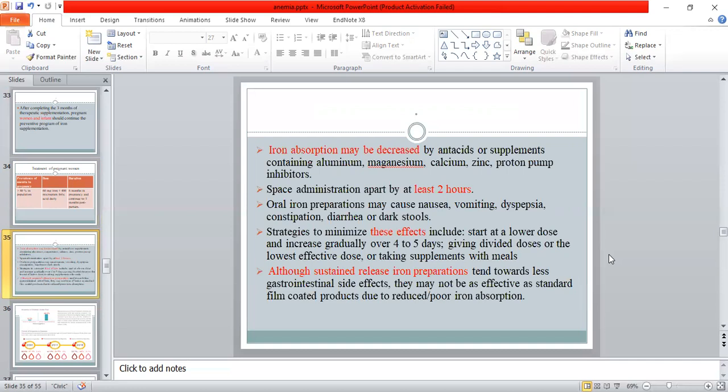Strategies to minimize these effects include starting at a lower dose and then increasing gradually over 4 to 5 days, giving divided dose or the lowest effective dose, or taking the supplement with the meal. And although sustained release iron preparation tends toward less GI side effects, they may not be as effective as standard film coated products due to reduced iron absorption.